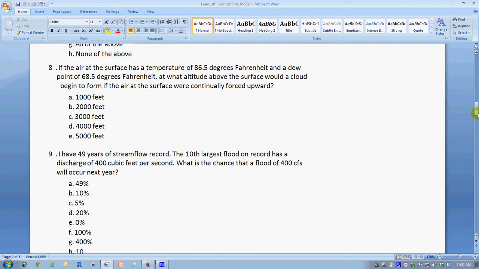And after 4 steps, in the case of question number 8, after climbing up to 4,000 feet, the temperature and the dew point will be the same, and that by definition is the place at which a cloud will form, where water will begin to condense and a cloud will form. So the answer is D. It's solved by that numerical method.